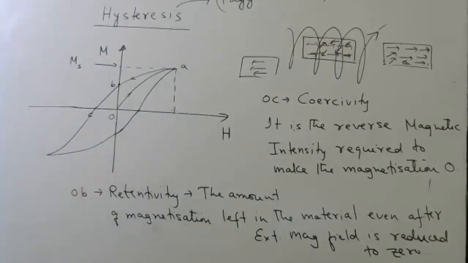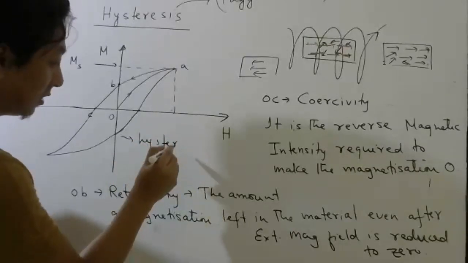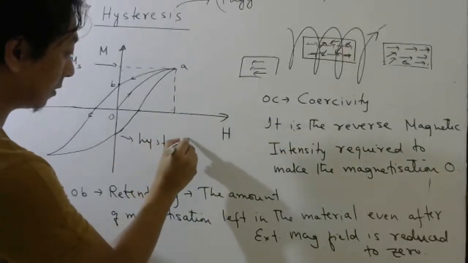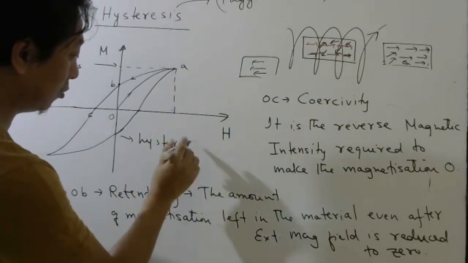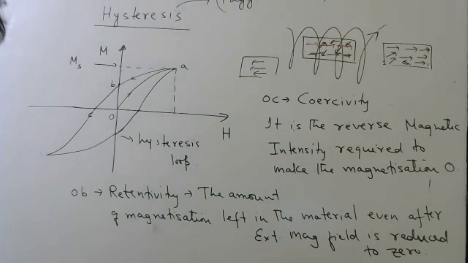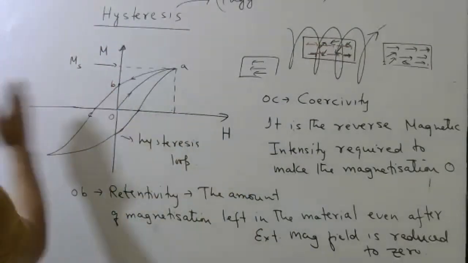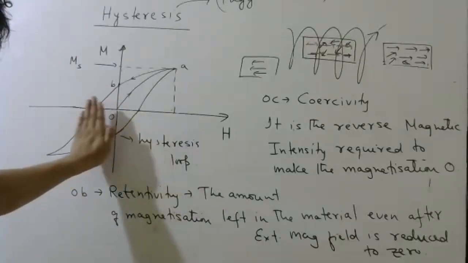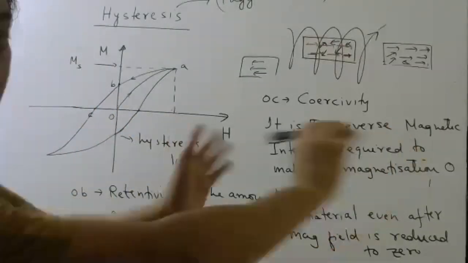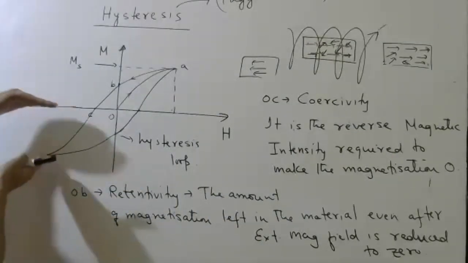So this graph is what we call the hysteresis loop. I hope it is very easy to understand, right? Whatever I discuss this way, the same thing you do this way. So you keep applying the reverse magnetic field. Now the dipoles will orient in the opposite direction till all of them have reached saturation.